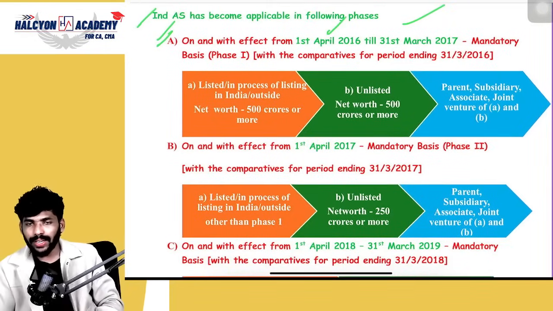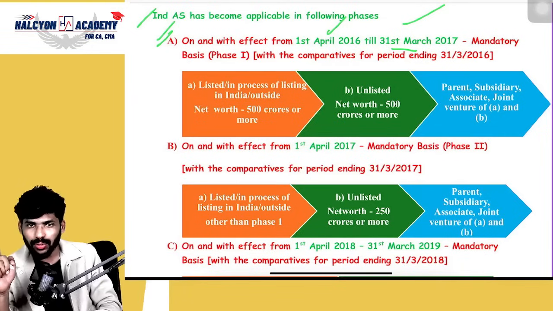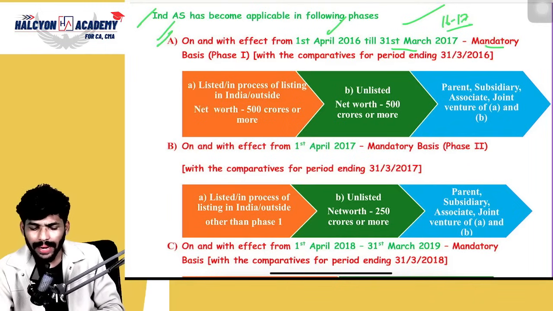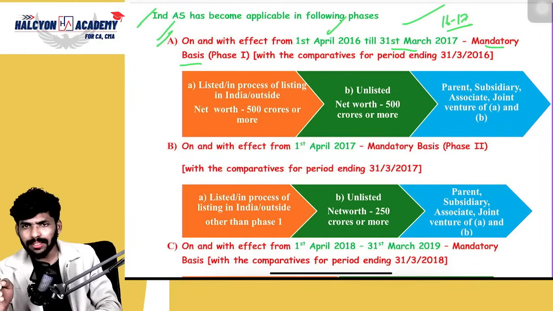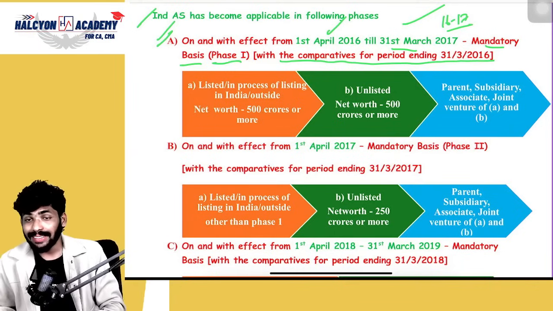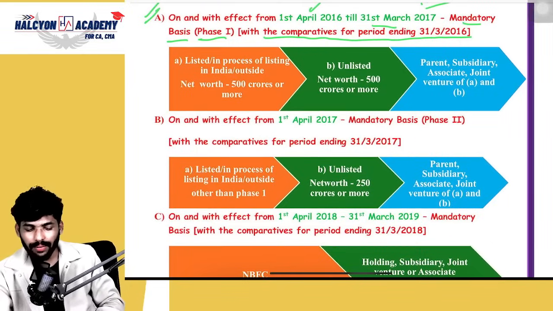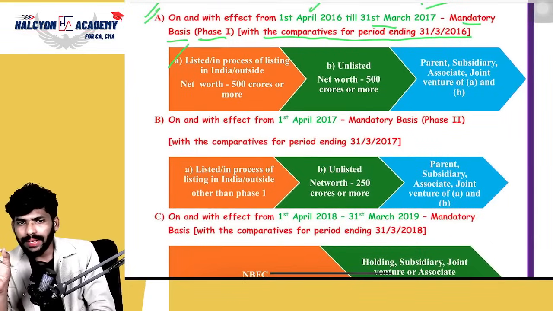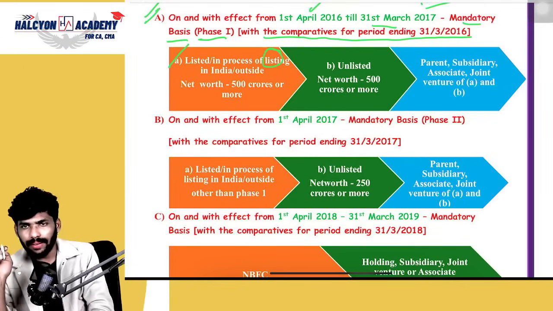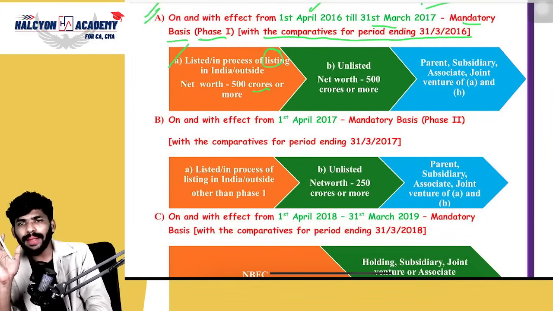Effective from 1st April 2016 till 31st March 2017, which means the 16-17 financial year, correct or not? It's on a mandatory basis, compulsory, with comparatives for the period 31st March 2016. I will discuss this one by one. First point: applicable to entities listed or in the process of listing, in India or outside India, wherever. Net worth should be 500 crores or more. Please remember this, guys.